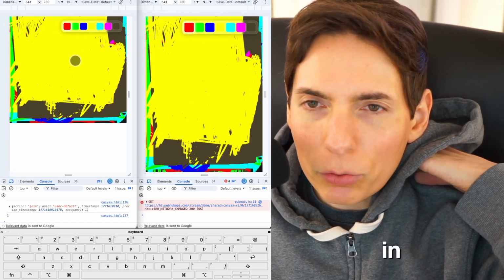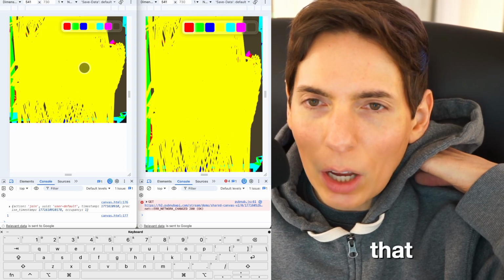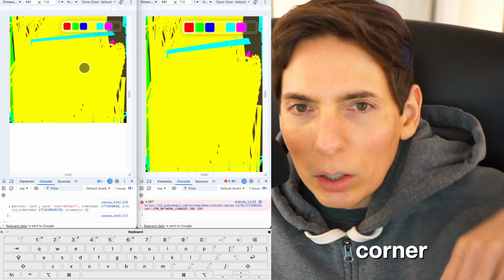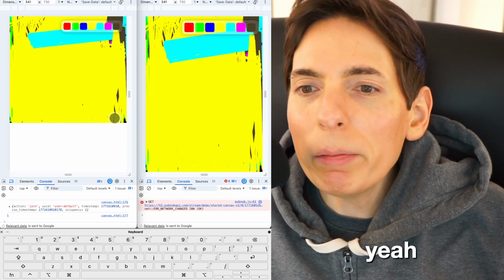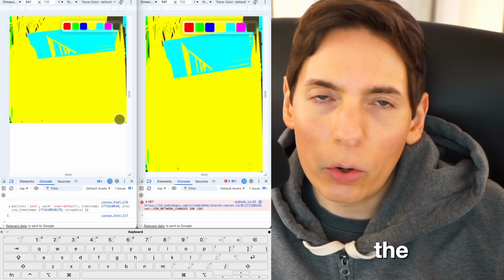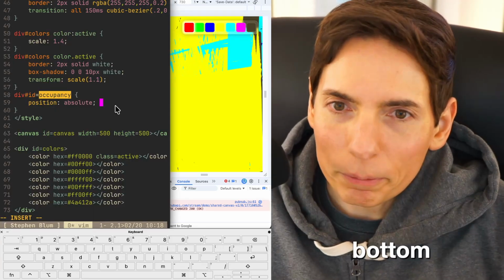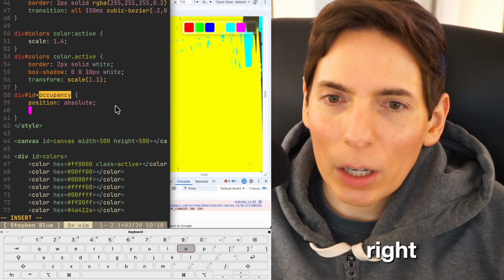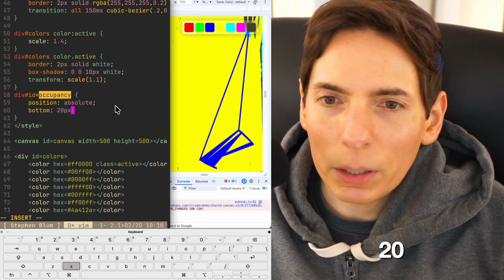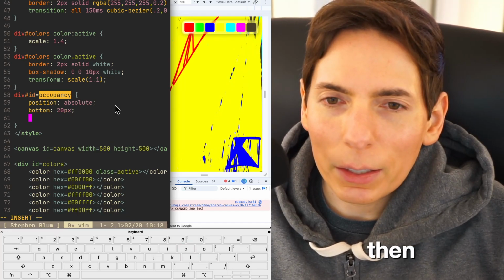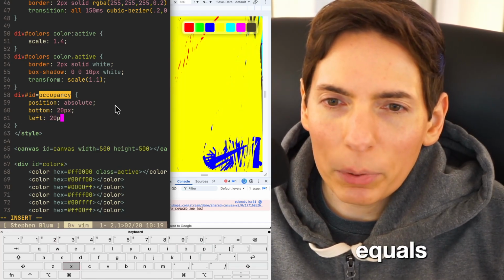Or maybe the bottom right corner. Nobody goes to the bottom right corner, so let's do it in the bottom right corner. Position absolute, bottom equals 20px, and then right equals 20px.